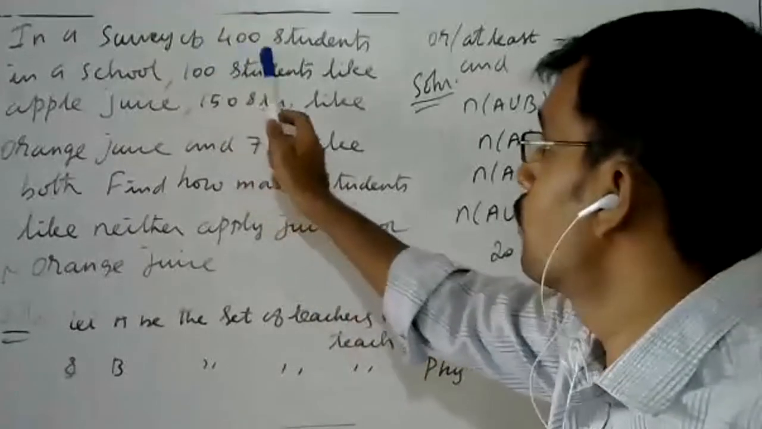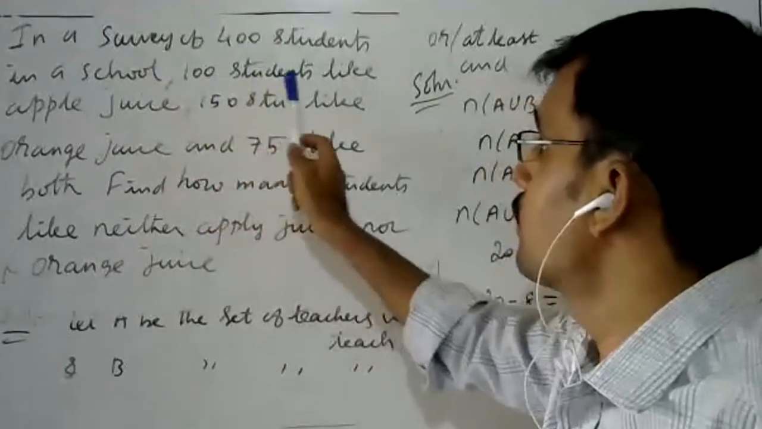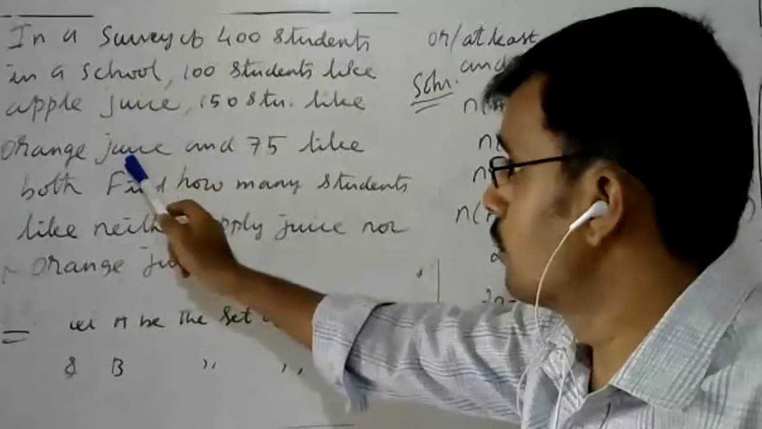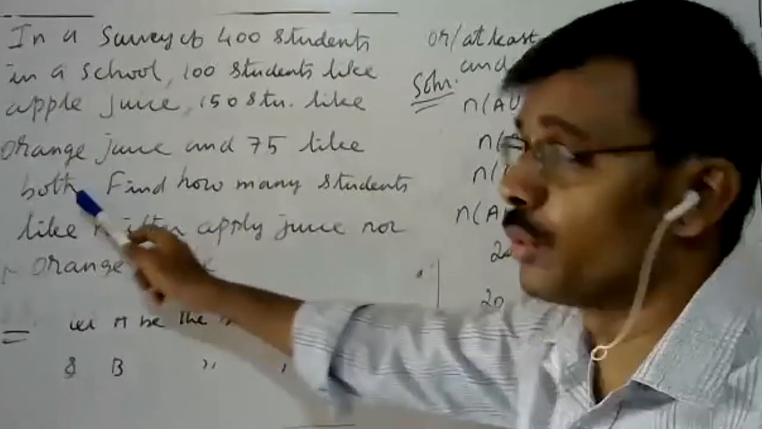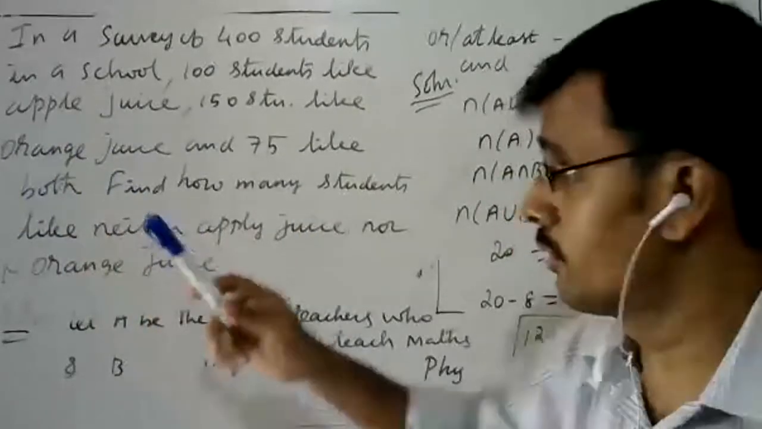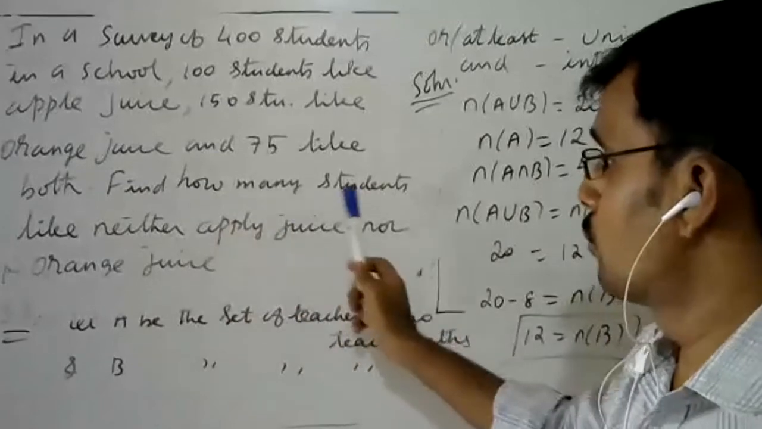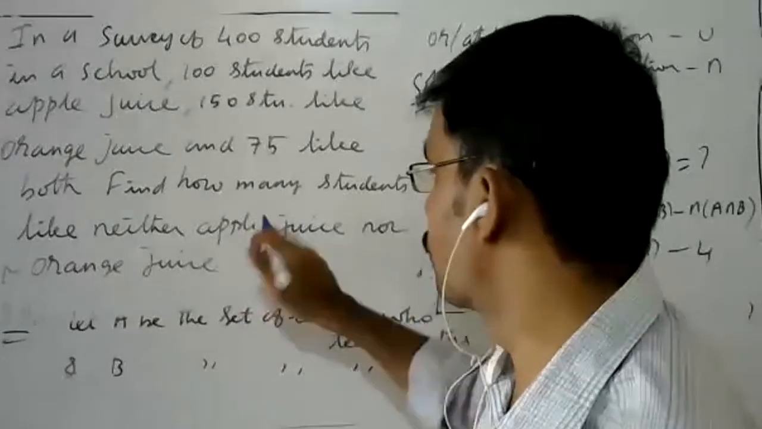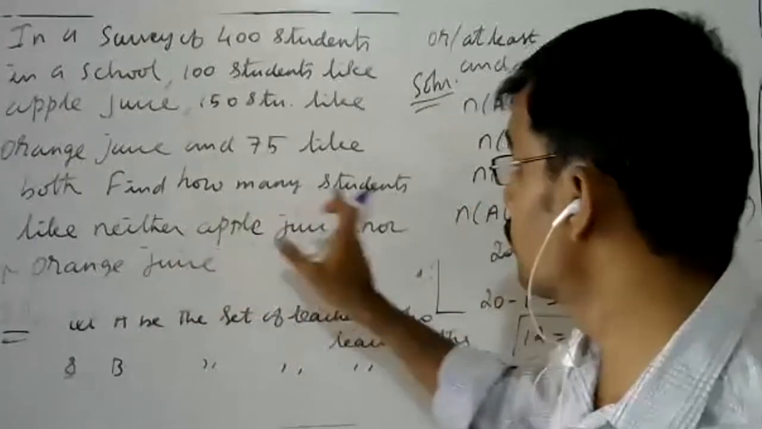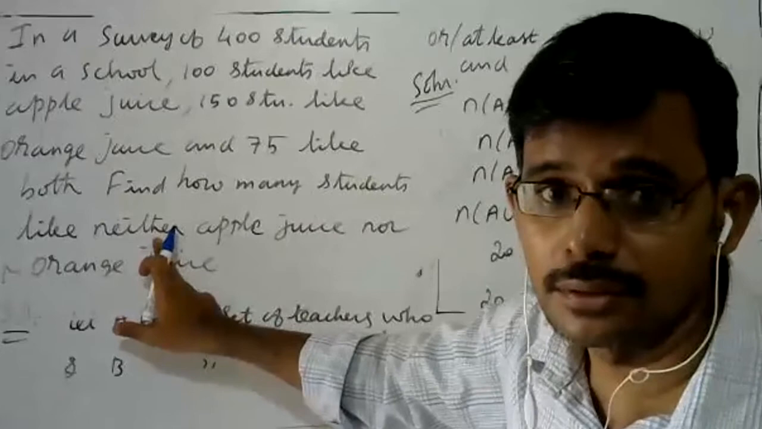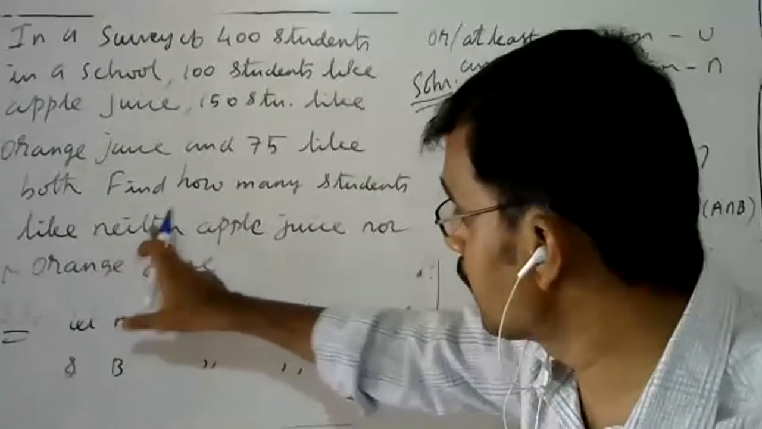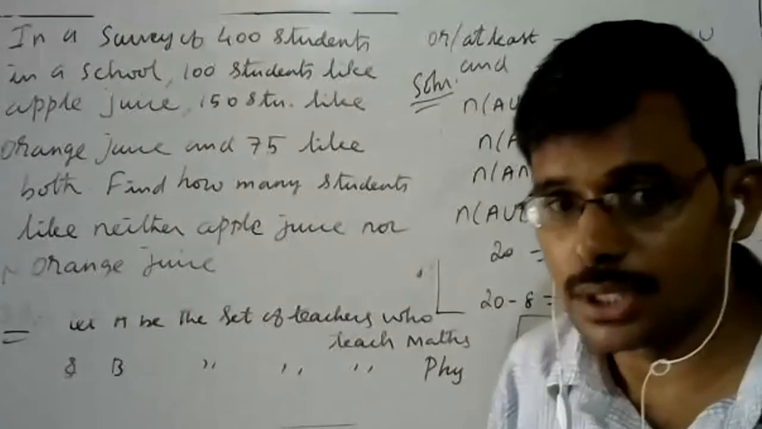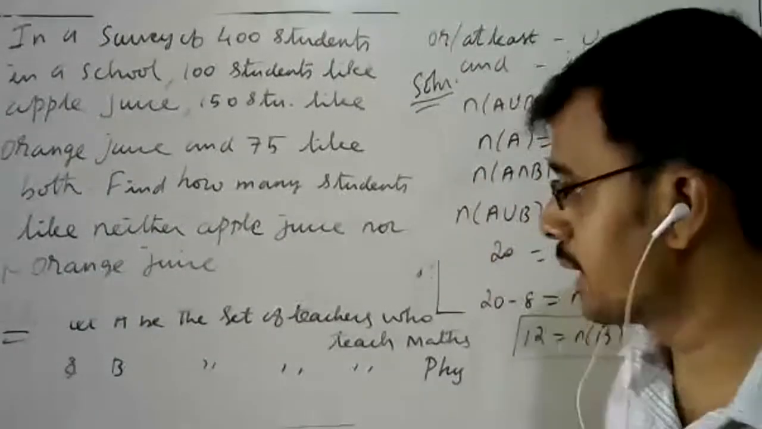In a survey of 400 students in a school, 100 students like apple juice, 150 students like orange juice, and 75 like both. Like both means apple and orange. Find how many students like neither apple juice nor orange juice. How many are not liking both? That is the question.